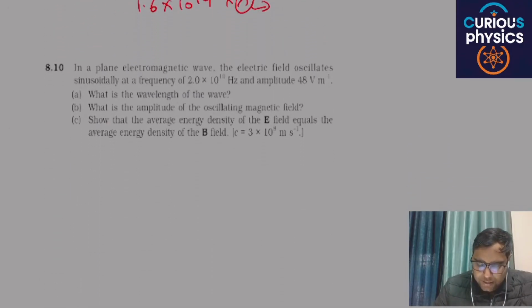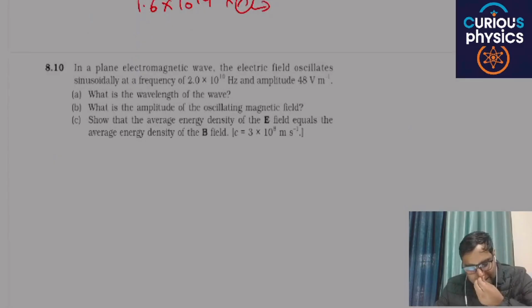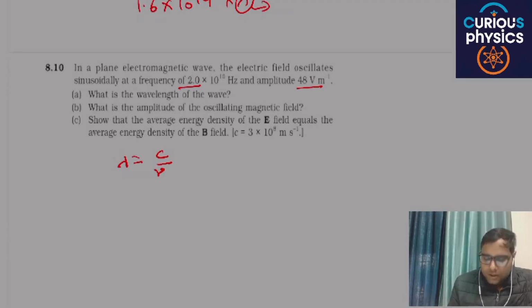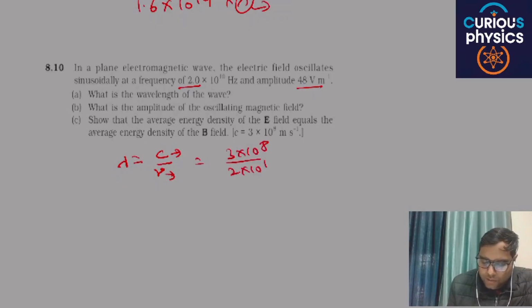Next is, in a plane electromagnetic wave, the electric field oscillates sinusoidally at a given frequency and amplitude. This is related to the electric field. Then what is the wavelength of the wave? You know the relation, wavelength is c by ν, where c is the speed of light and ν is the frequency. So you will get 3 × 10^8 divided by 2 × 10^10, and you will get the value of lambda.